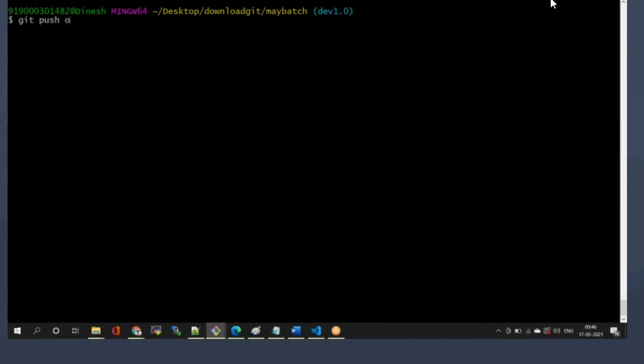git push origin dev 1.0. Can you tell me what I'm doing? I'm pushing the code into the dev 1.0 branch. Okay. Now here, enter.